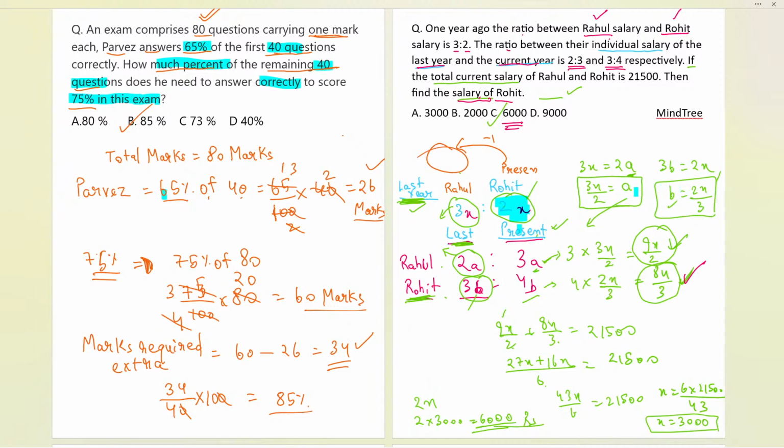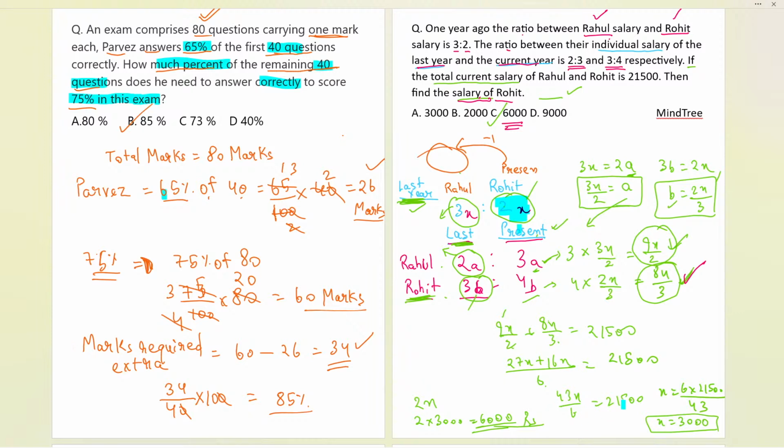Where are we going to use this A and B part? We are going to use this A and B part in the present salary of both of them, 3A and 4B. We put the value of A over here, got this. We put the value of B over here, we got this. And now both of these present salary we have got. Now add them. Why am I adding? Because here the total current salary is 21,500. So we added and 21,500 we have got the final answer.